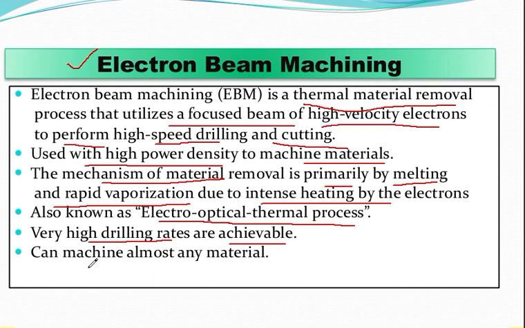And the most important thing is that it can machine almost any material. So you need not worry about whether the material is hard or whether it is electrically conductive or something, it can machine almost any material. It can machine brittle materials also.